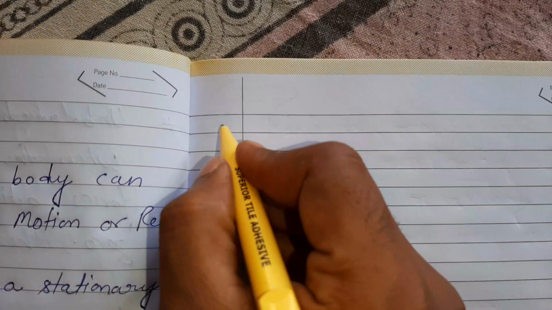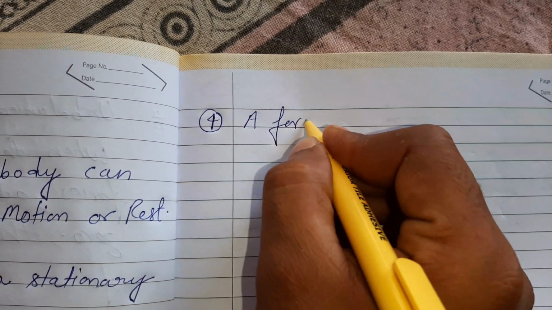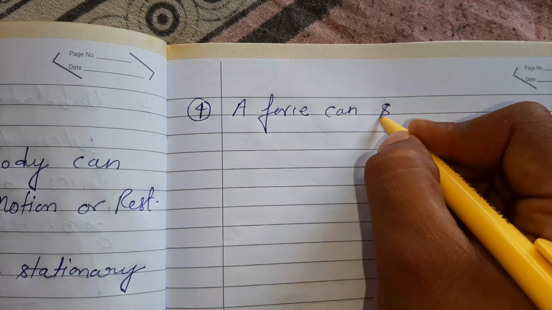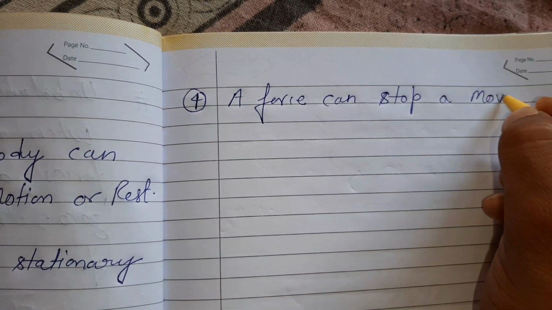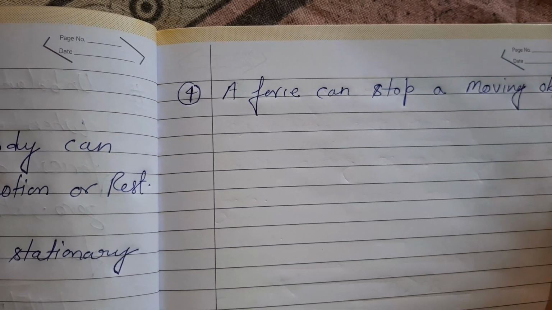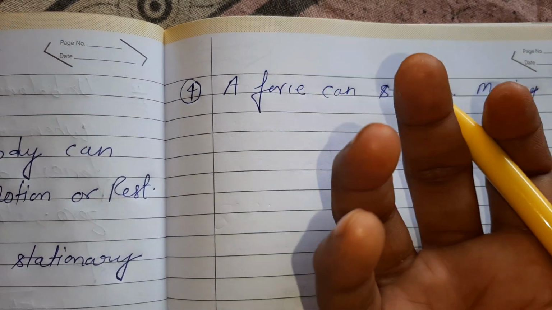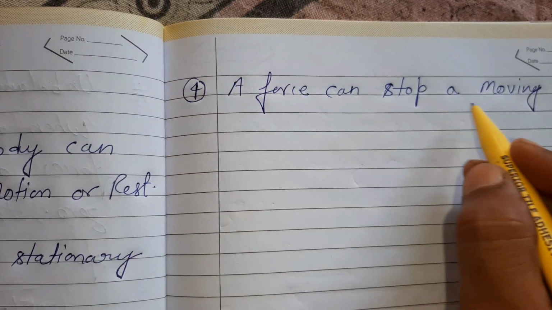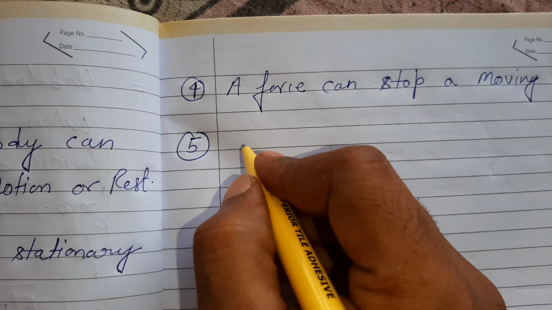Next I will write here the fourth effect of force. A force can stop a moving object. When a fielder catches the ball, a moving ball, to stop the moving ball, this is the example of this one.